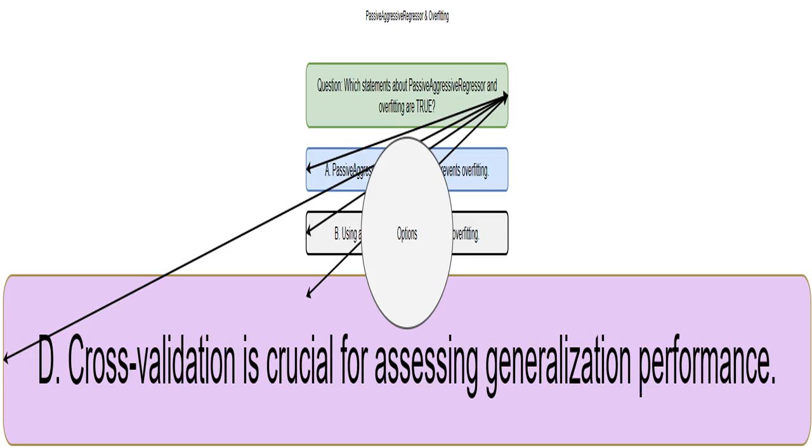Cross-validation is a powerful technique to evaluate a model's performance on unseen data. It helps to avoid overfitting by testing the model's ability to generalize well on different subsets of your data. It does this by splitting your data into multiple folds, training on some folds and testing on others. This gives you a much more realistic idea of the model's performance on new, unseen data, allowing you to tune parameters like C more effectively.